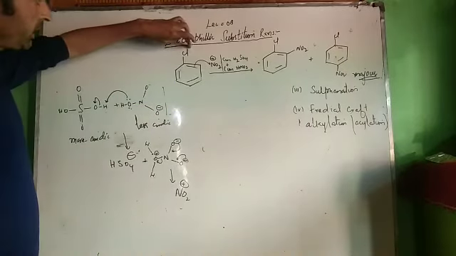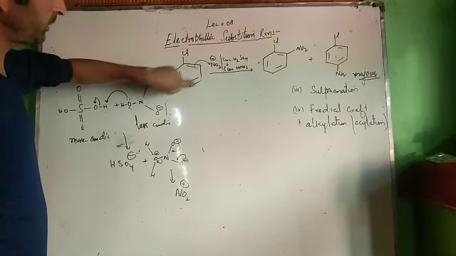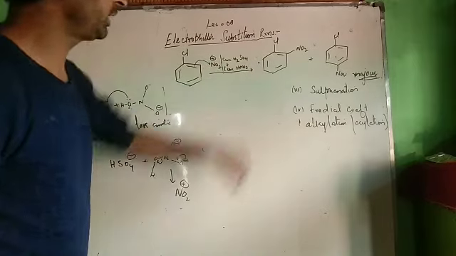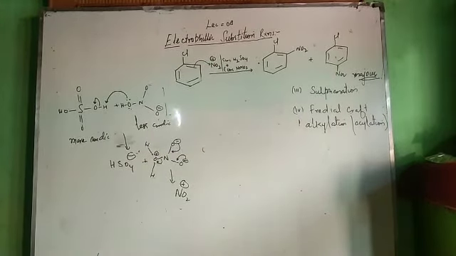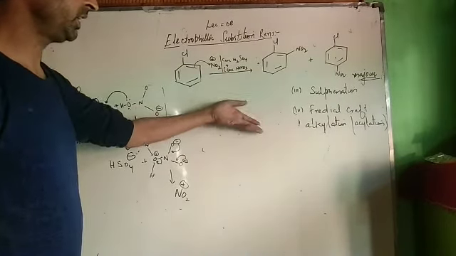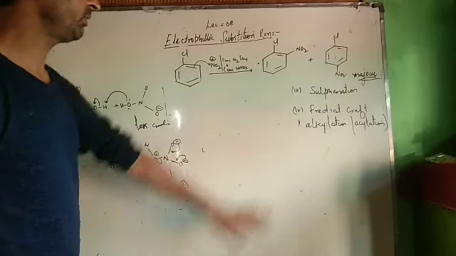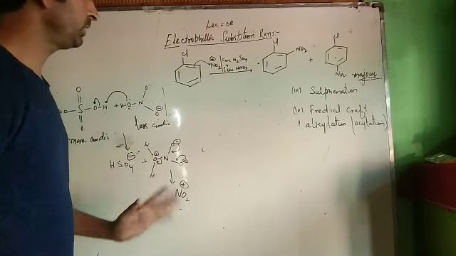Now see, whatever the group is present over here, if it increases electron density at ortho para position, then electrophilic substitution will take place at ortho and para positions. Let me check first the length of the video. It's getting too long. I will finish my lecture over here, and in the next lecture I will discuss sulfonation and Friedel-Crafts reaction. But remember, you have to generate electrophile over here.